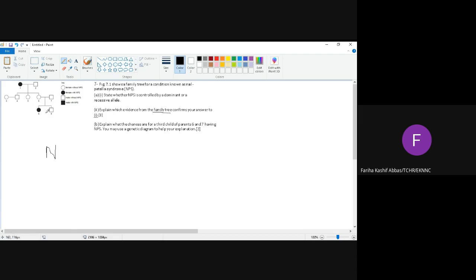Child 8 is showing NPS, but none of their parent is showing NPS, है ना? Child 8 तो NPS शो कर रहा है, but none of its parent is showing NPS. That means both 6 and 7 were the carrier of NPS allele, but they are not expressing it in their phenotype, है ना? और हम किसको phenotype में नहीं एक्सप्रेस करते? Which allele we are not expressing in our phenotype? किस allele को अपने phenotype में हम एक्सप्रेस नहीं करते?